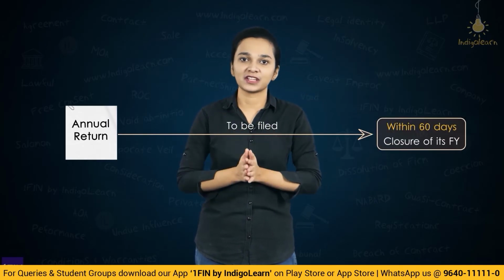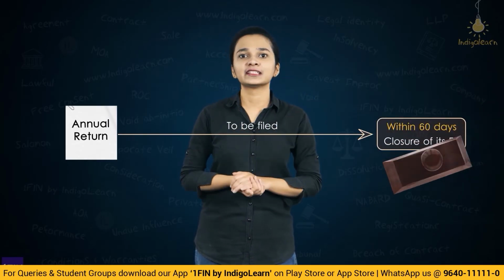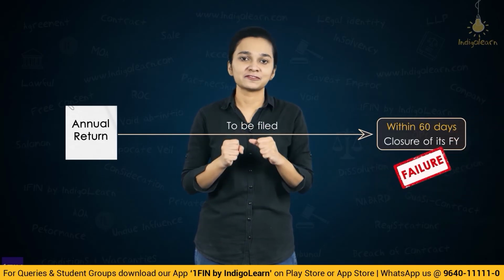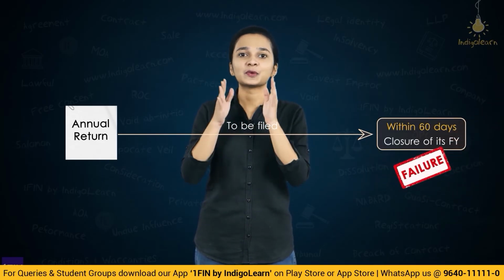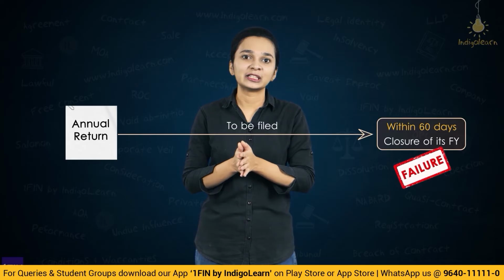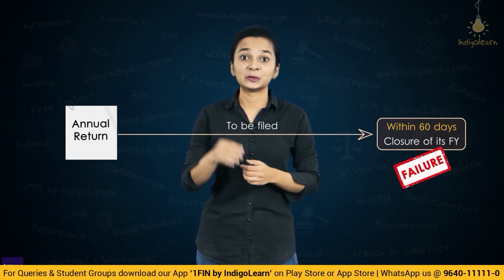So we have now understood that the annual return of the LLP shall be filed within 60 days from the closure of the financial year. What if there is a failure to file the annual return within the time span specified? What is the penalty? So in a situation where the LLP fails to file the annual return within 60 days